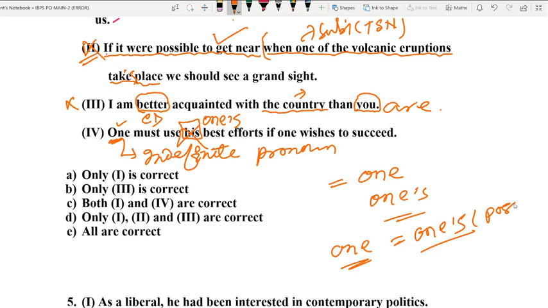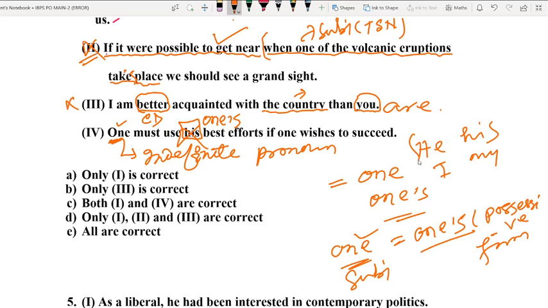This is the possessive form of one. This is the subject pronoun. This is the possessive pronoun. One, once. He, his. Okay. I, mine. So these are the pronouns. The possessive form of he is his. The possessive form of mine is mine.